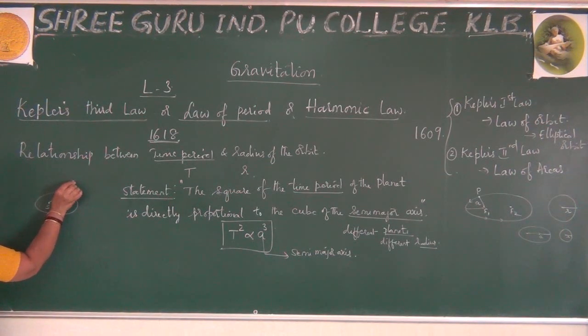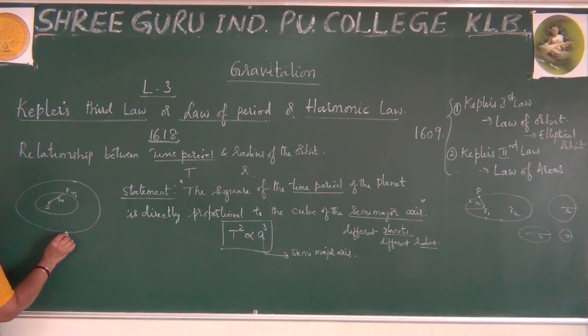If I select another planet, where this planet is here, let me say our planet is here. So from the sun to this planet, the distance is r2. The time period for this planet is t.